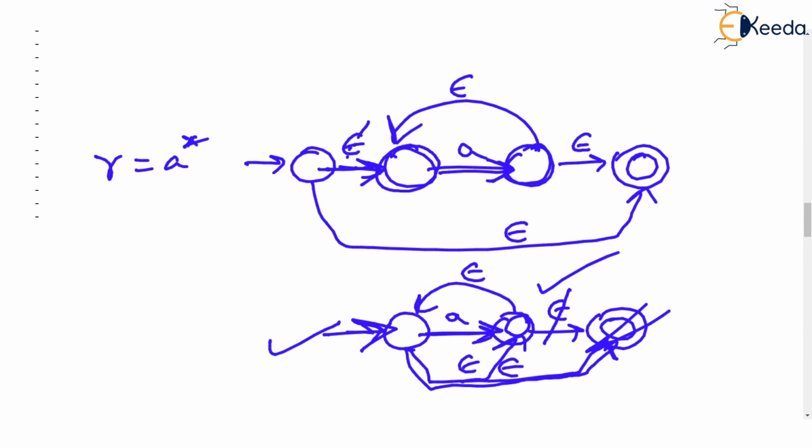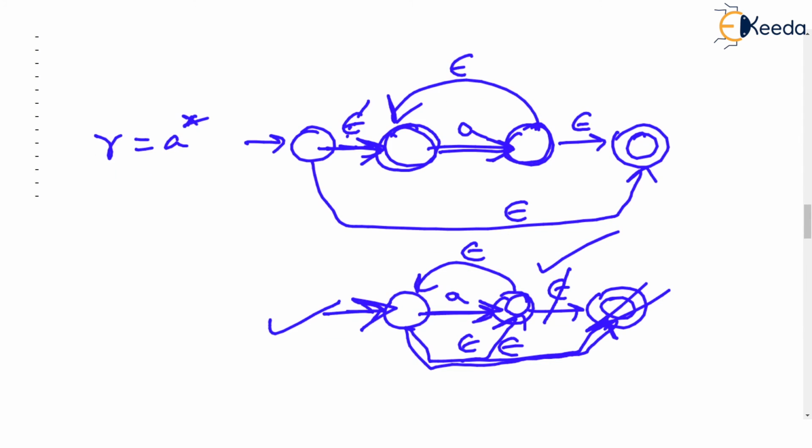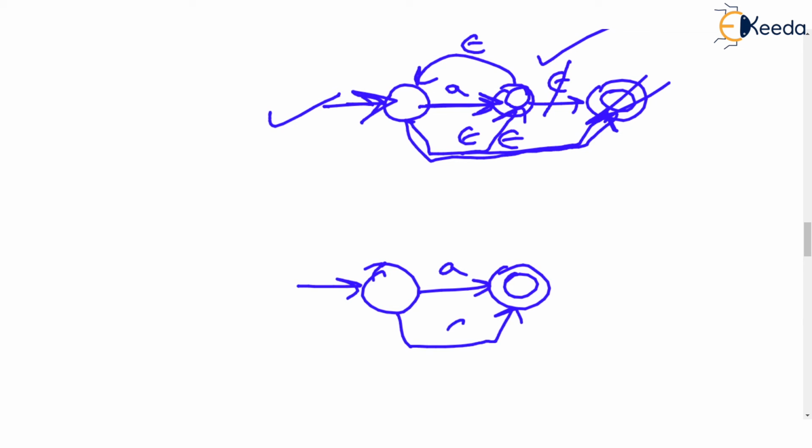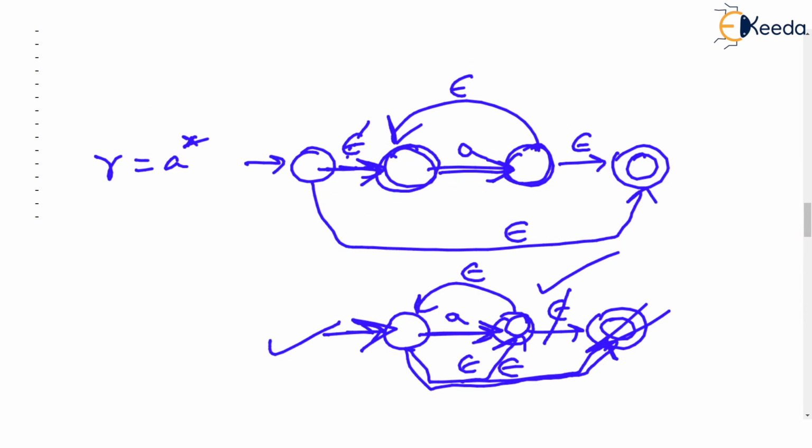This will also accept the same strings. That means that once we have got our FA using the rules, we can reduce it as follows. This is initial and final. From the initial state, you can jump to the final using epsilon, or you can loop any number of times using epsilon. But tell me, ultimately, what is the FA for A star?